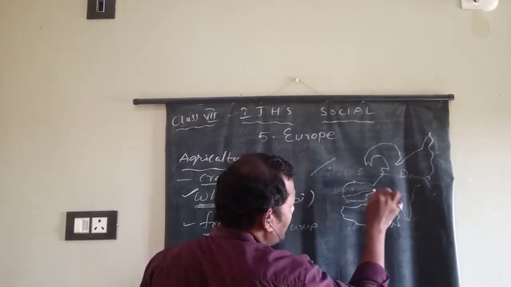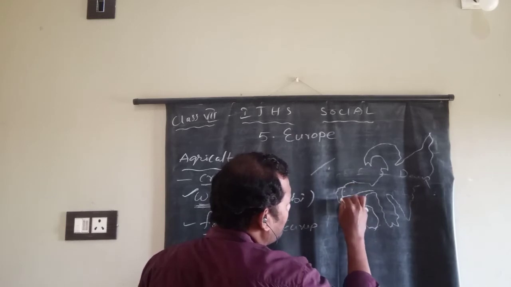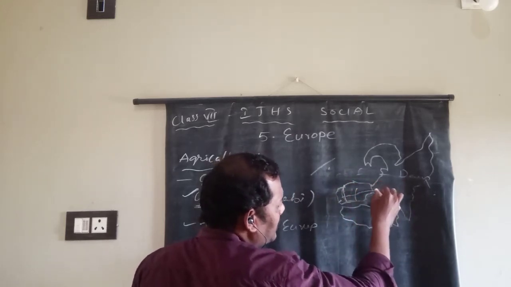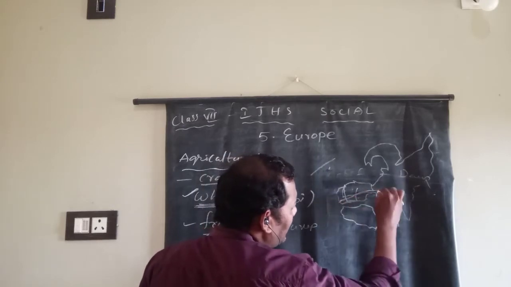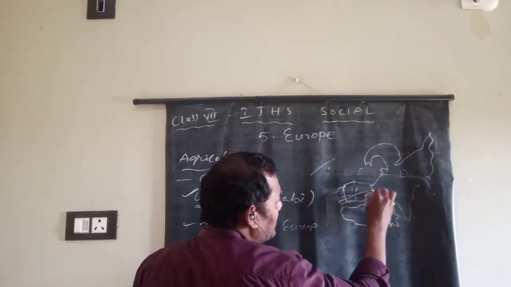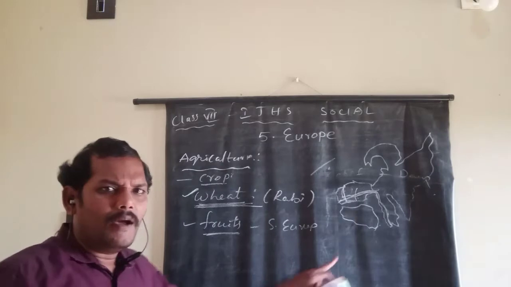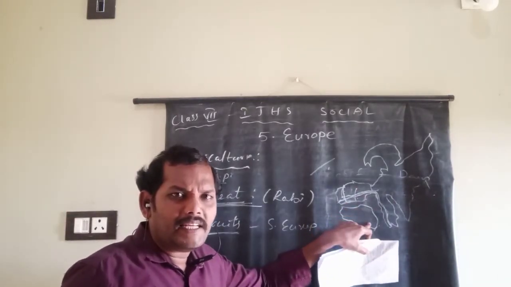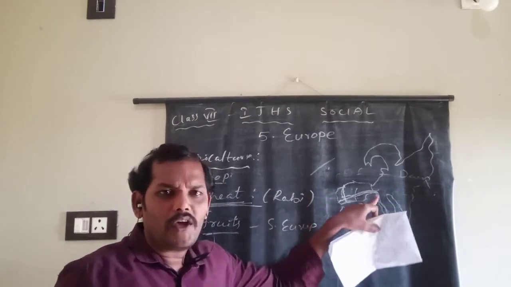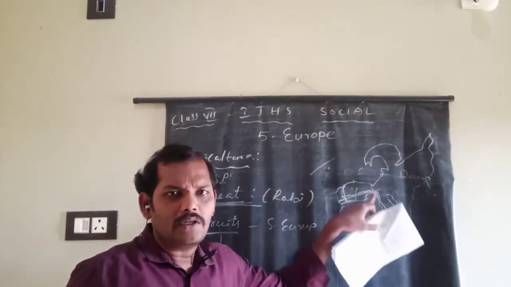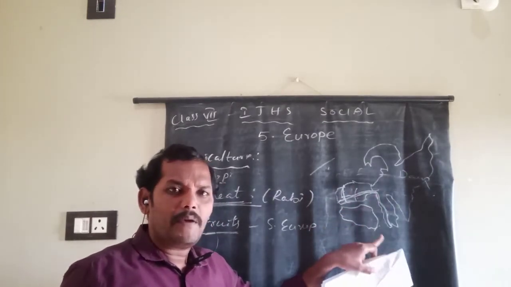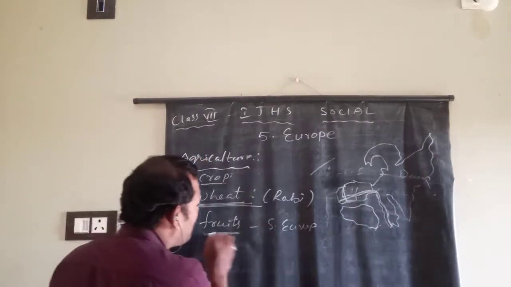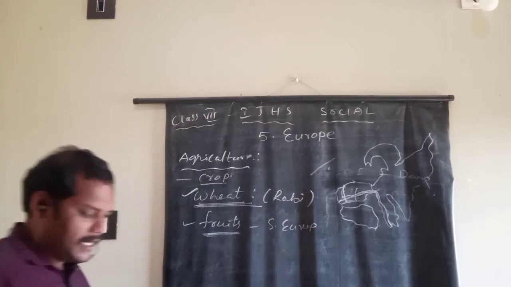These Southern Europe countries, that means the Portugal, Spain, France, Germany, here the Italy, and these countries are totally in the coast of Mediterranean Sea. Already we are discussing, the Mediterranean Sea is famous for growing of what? Fruits. So, the Southern European people grow fruits. Fruits is one of the important crops in Southern Europe.